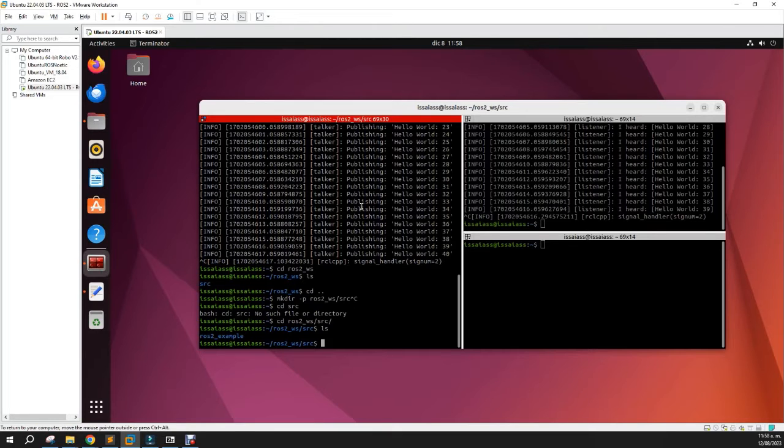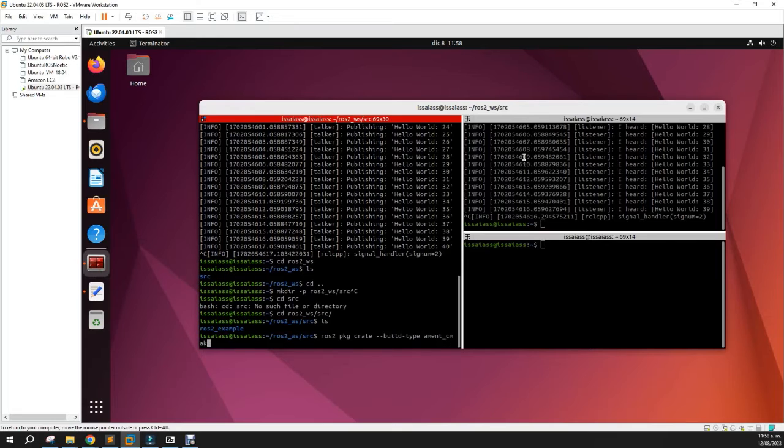The way I created it is using ros2 pkg create, with the build type ament_cmake, and the name of the package. In this case, if you want to create the package I have here, I put ros2_sample and press enter, and it will create the structure.